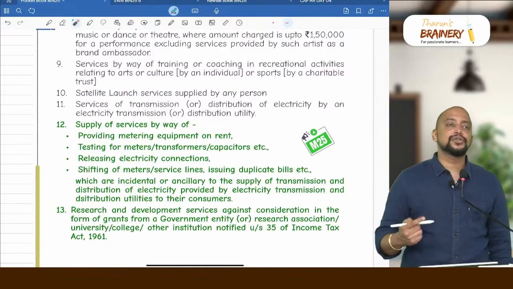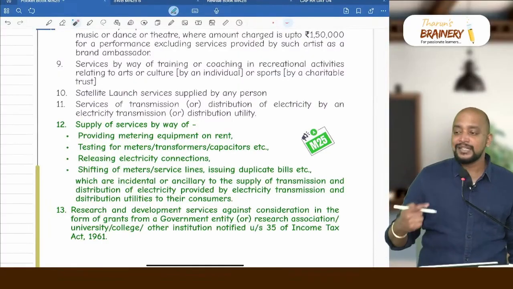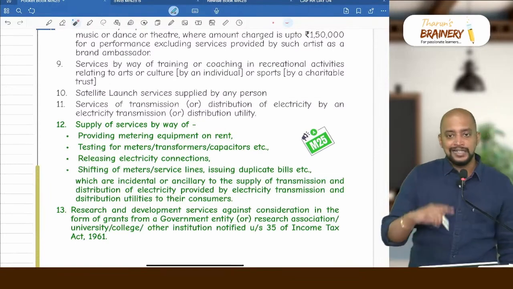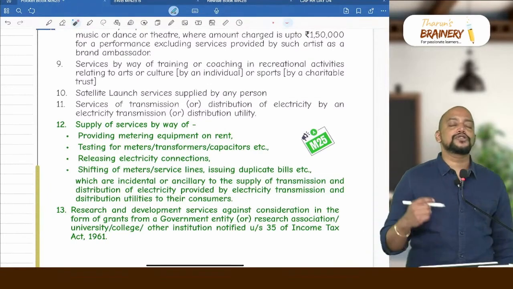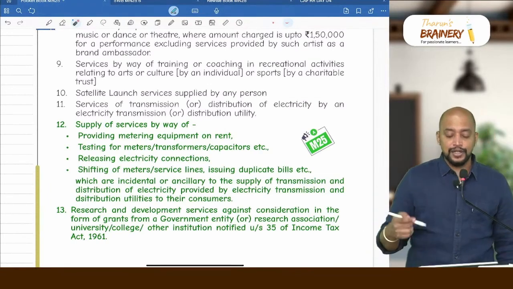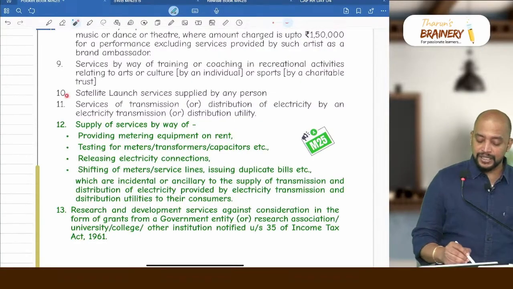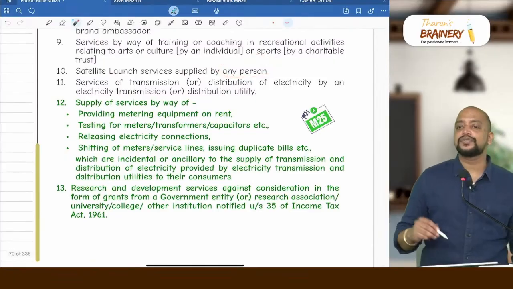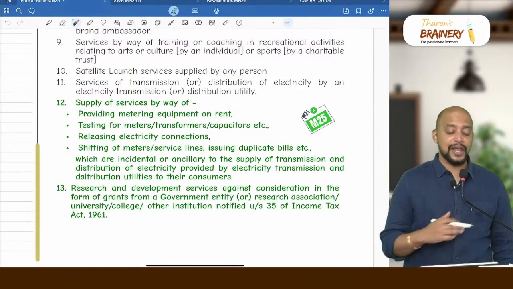What if there is a dance school which is operated by a partnership firm? That will be taxable. If the same dance school is operated by an individual, then it is exempted. What about sports? Sports should be by a charitable trust, then only it is exempted. Then point number 10, satellite launch services by any person. Previously it was given to ISRO and other entities, now to any person.